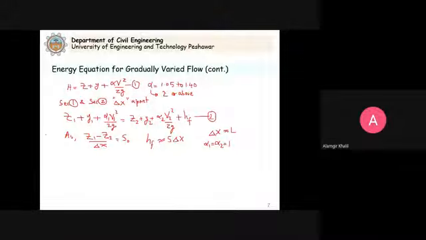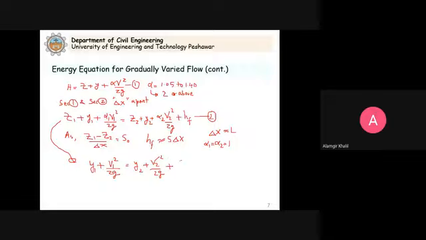Now if you put this in equation number 2, this will become y1 plus v1 square divided by 2g is equal to y2 plus v2 square divided by 2g plus, now Z1 minus Z2 I can write down as S naught times delta x, and we have S times delta x for HF.